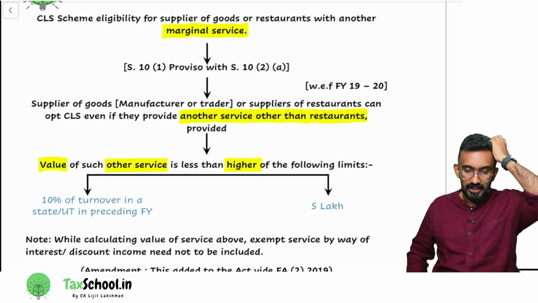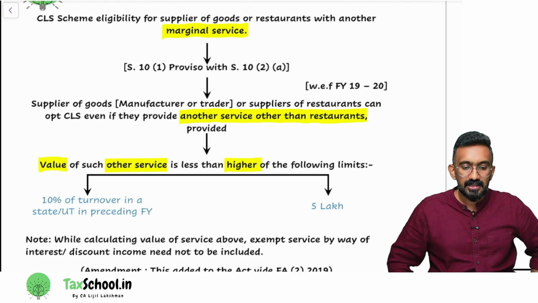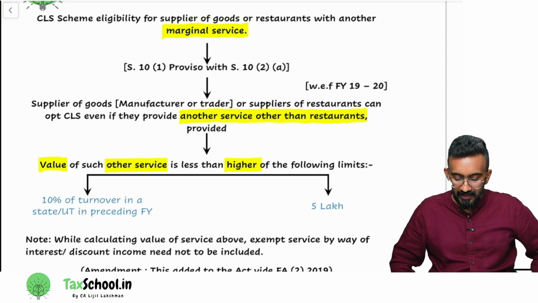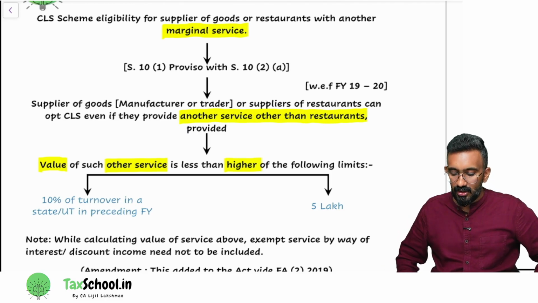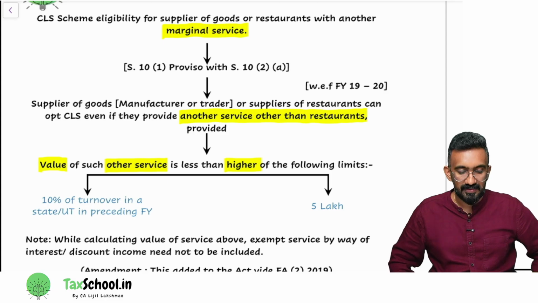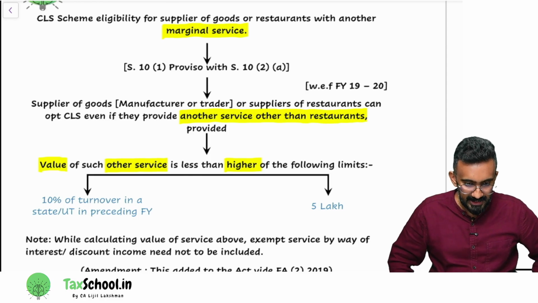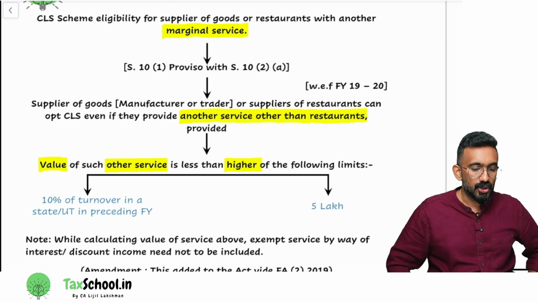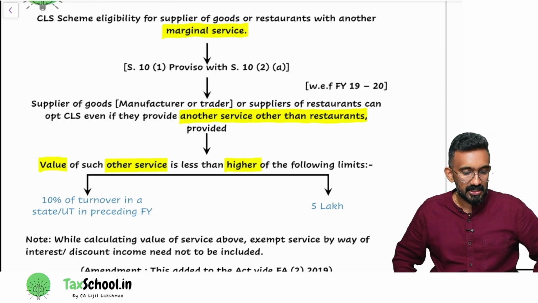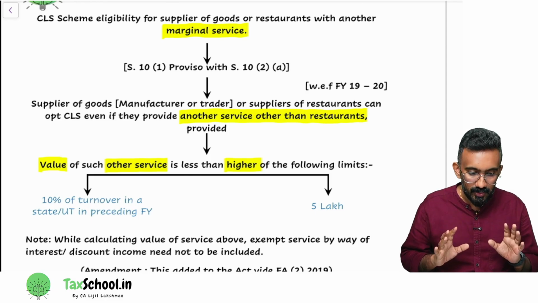Composition levy scheme eligibility for supplier of goods or restaurants with another marginal service. Section 10.1 proviso read with 10.2A. Supplier of goods, that is manufacturer or trader, or supplier of restaurants can opt for composition levy scheme even if they provide another service other than restaurants, provided value of such other service is less than higher of the following limits: 10% of turnover in a state or union territory in the preceding financial year, or 5 lakh. This can also be understood in another wording. I'll tell you another wording to understand the same concept.